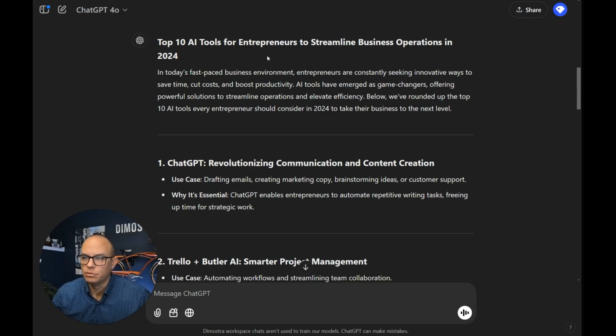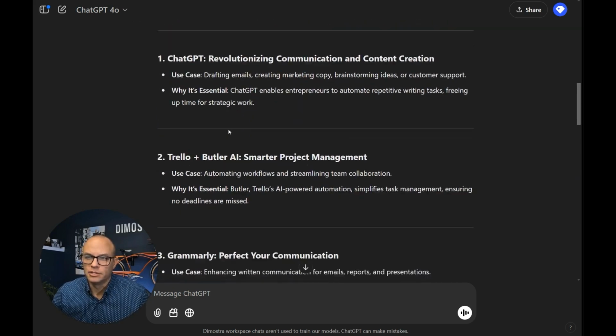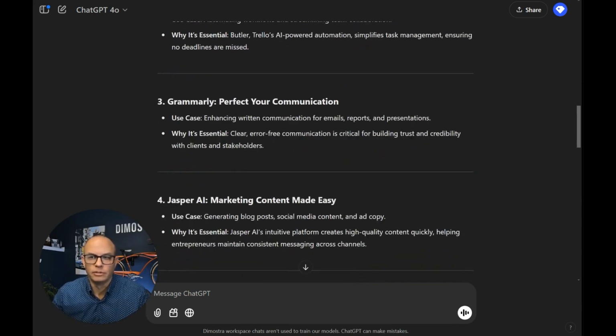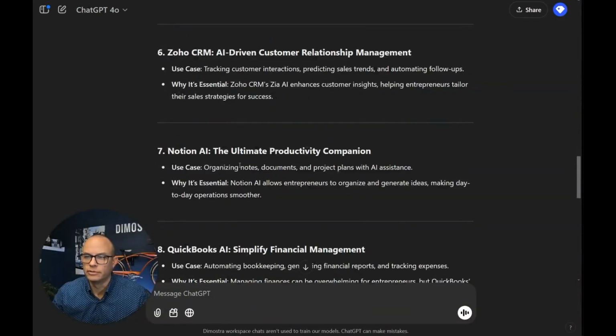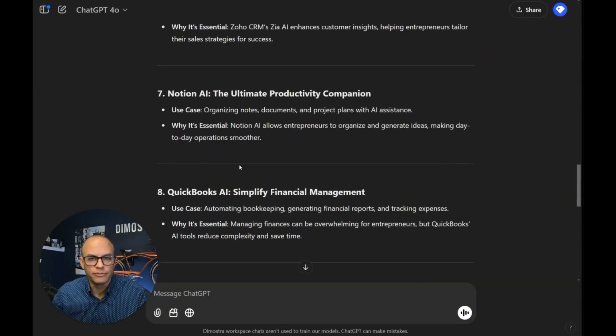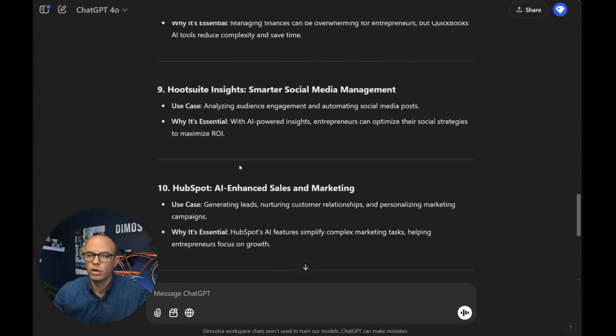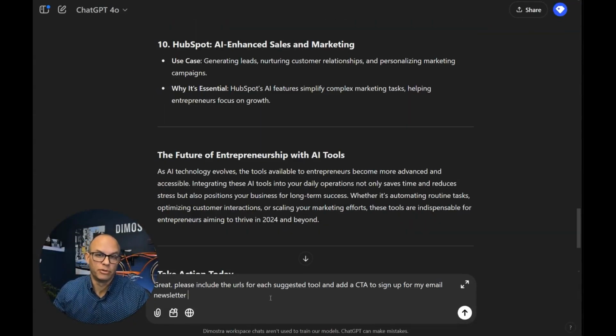Top 10 AI tools for entrepreneurs to streamline business operations in 2024. And it lists out 10 different tools here. This is all great stuff. Now, it gives a little brief description of each one. Now, let me show you some additional refinement that you can do. It's listed 10 tools here. I'd like it to include the URLs to all the websites for these suggested tools. And I also want to add a call to action to this blog post asking the reader to sign up for my email newsletter.